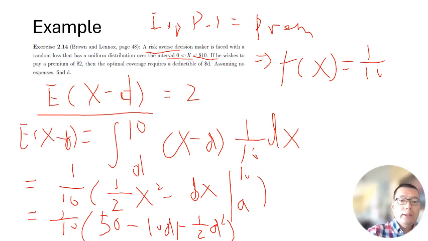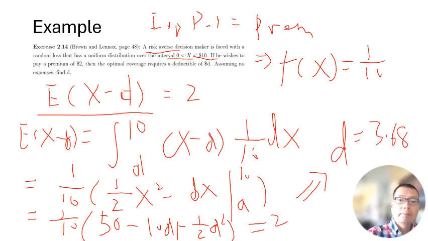Then we equate this to premium 2. From here we can get D is equal to 3.68. So this is the process to solve this problem. It's not a difficult question. You just need to follow the logic, write out the equation, apply the expectation based on the deductibles, and solve the equations eventually.